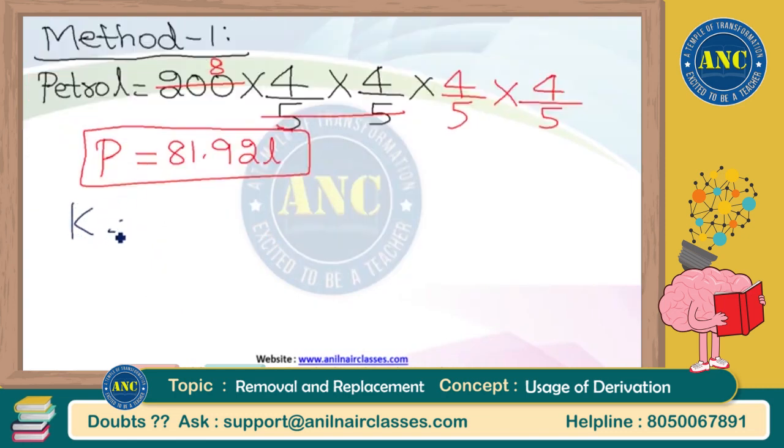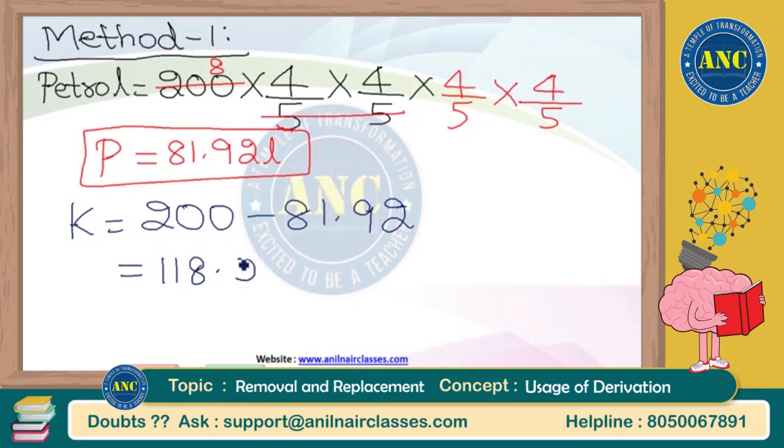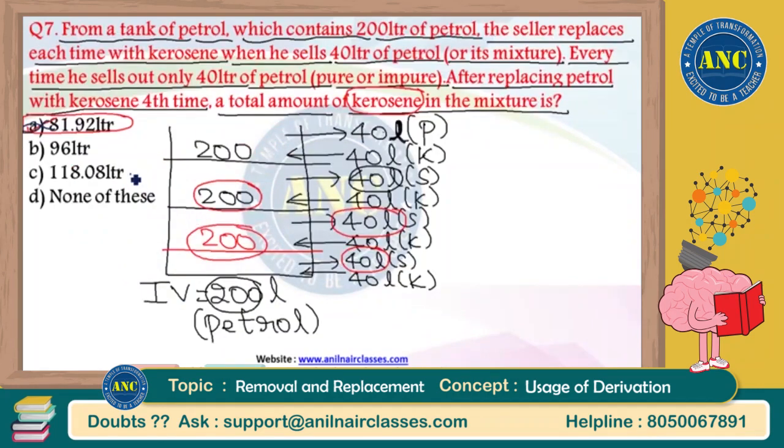Kerosene is nothing but, out of total 200, 81.92 is the petrol which is not required for me. So kerosene is 200 minus 81.92, which is 118.08 liters. Our answer is option C.